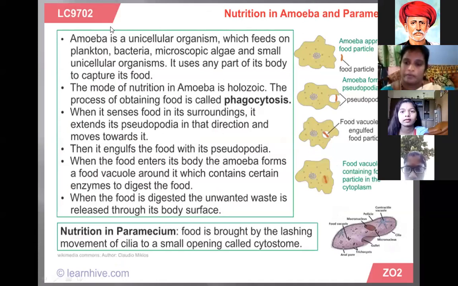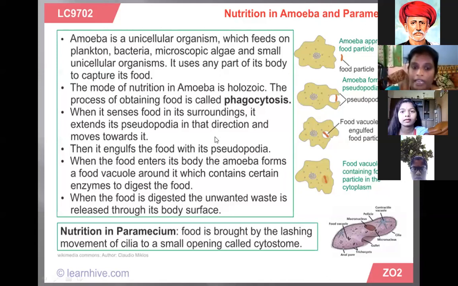See, ma, how do we describe the nutrition in amoeba? Amoeba is a unicellular organism. Unicellular organism means it consists of only a single cell. You already learned in the 9th class and 8th class what multicellular and unicellular are. Amoeba feeds on plankton, bacteria, microscopic algae and small unicellular organisms. These all live in nearby water and moist places.